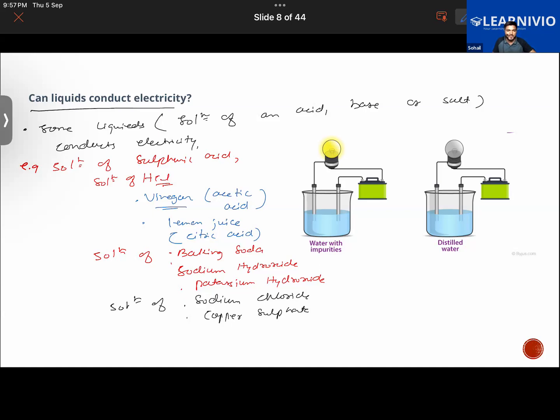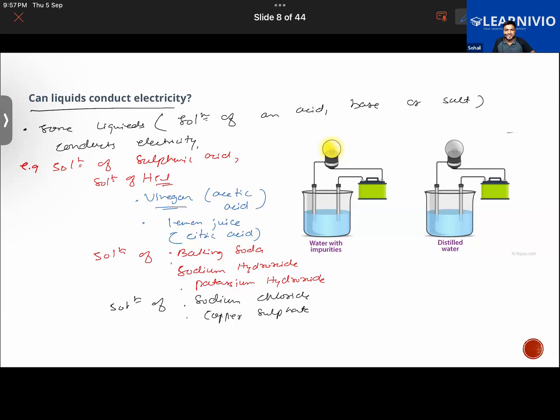All right. Now take some other cases like distilled water, the distilled water that we drink. So distilled water, it's again a bad conductor of electricity. It will not allow the electricity to flow through it. Hence, you see that this bulb is not glowing here. The bulb is not glowing here. While this water, which had some impurity in it, made the bulb glow.